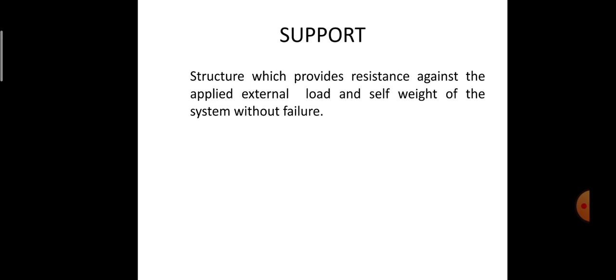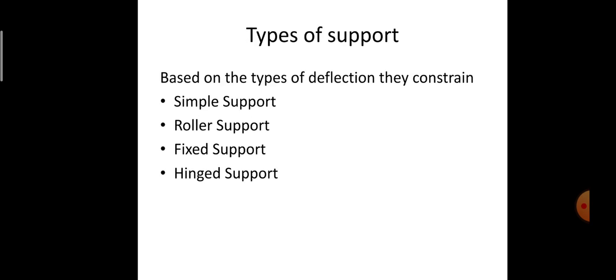Also, supports are used in the system of structures in order to provide stability and strength. Overall, support is used to provide stability and strength to the overall system of a structure. So, coming on to the types of supports. Based on the deflection of their constraint, the supports are classified into four types. First is called simple support, or simply support. Second is roller support. Third one is fixed support, and fourth one is hinged support.